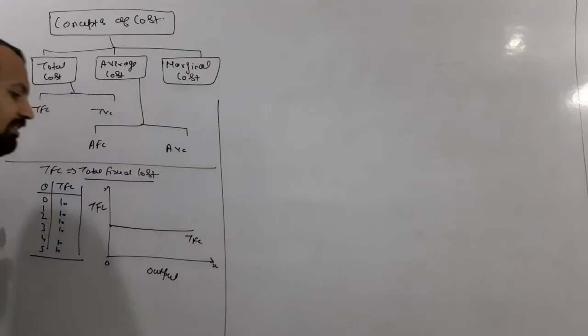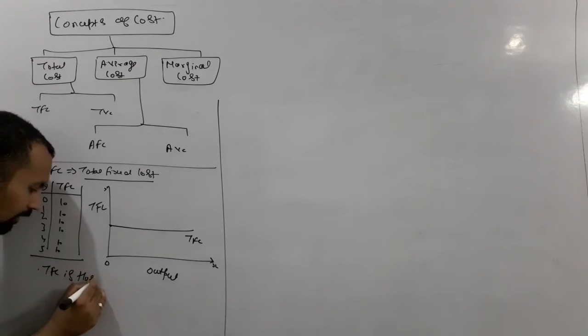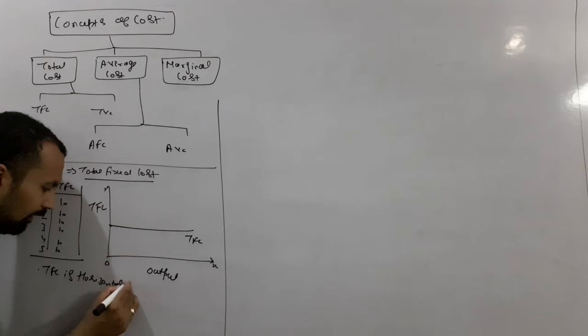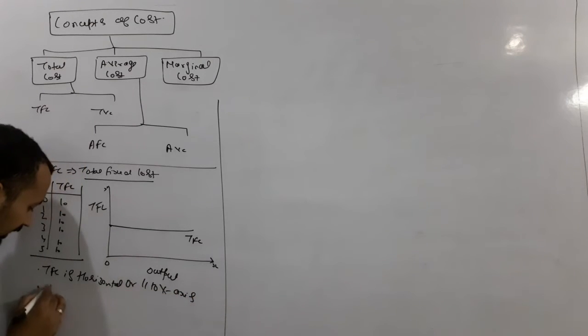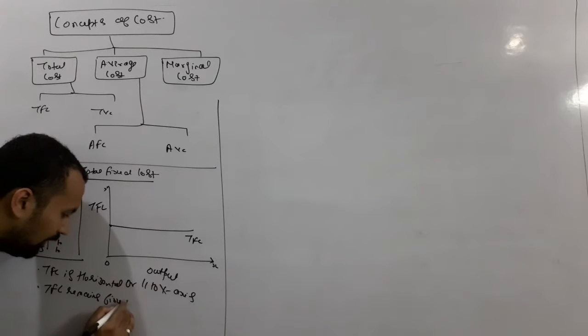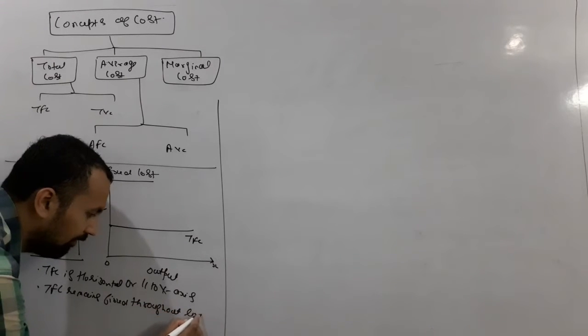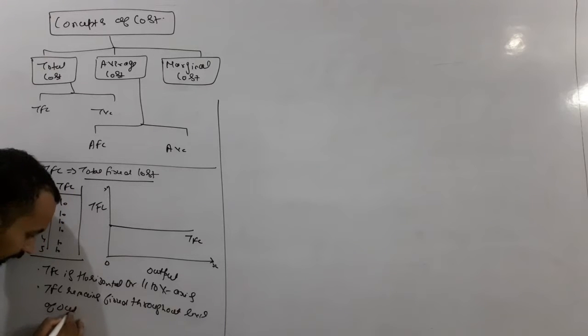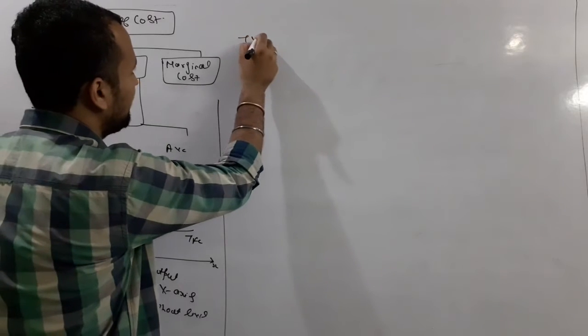So, two observations from this heading: first, TFC is horizontal or parallel to the x-axis. Second, TFC remains fixed throughout the level of output. And the important thing to consider is TFC remains fixed even at 0 level of output.